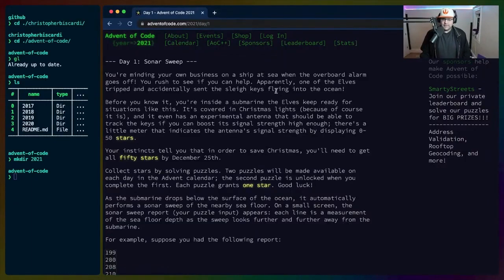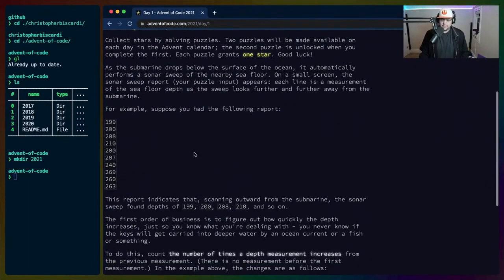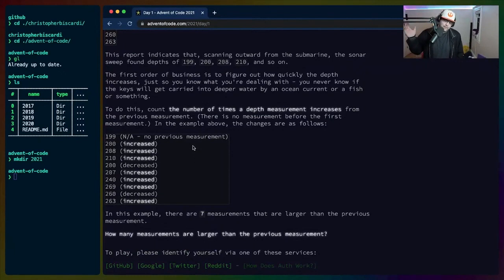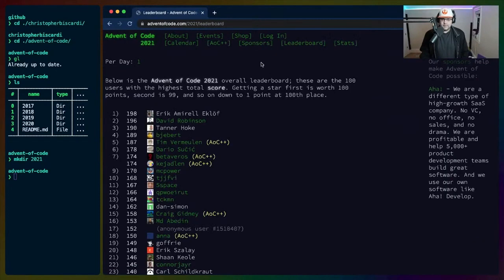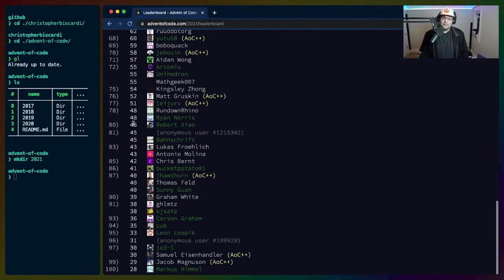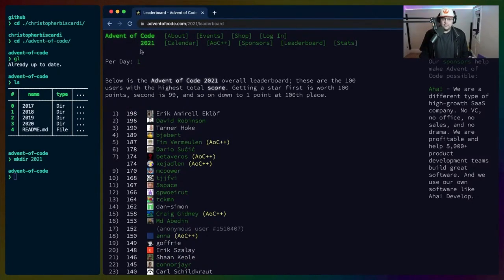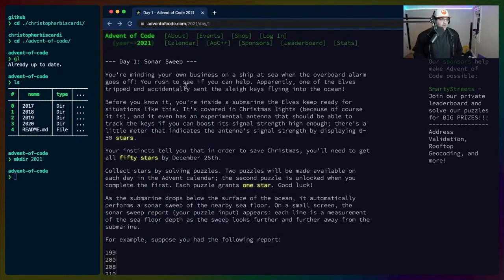So you click on one of these and it gives you a question that you have to do, and you can do it in any language. People do this in Excel, people do this in like Rust and JavaScript and whatever. But you do one question, you get a star. You do another question, you get a star. For the like leaders, whoever gets the very first answer gets points out of like everybody. I don't usually compete for that. I usually just try to get all the problems done.